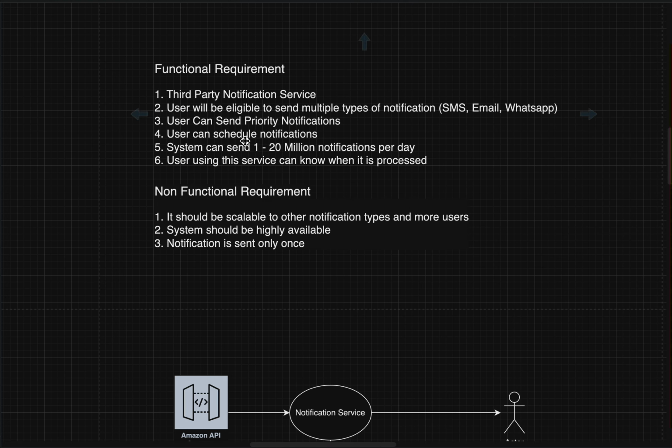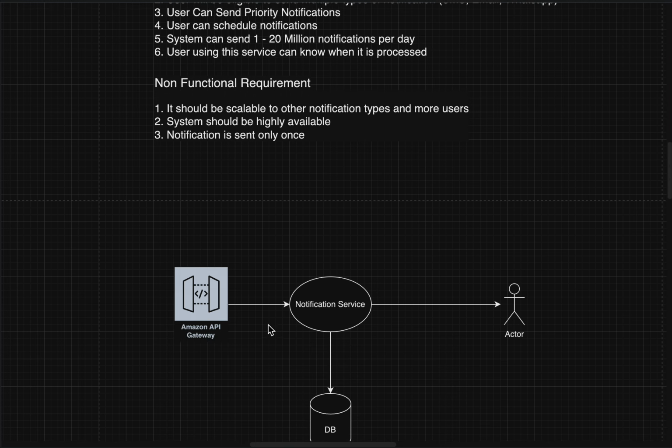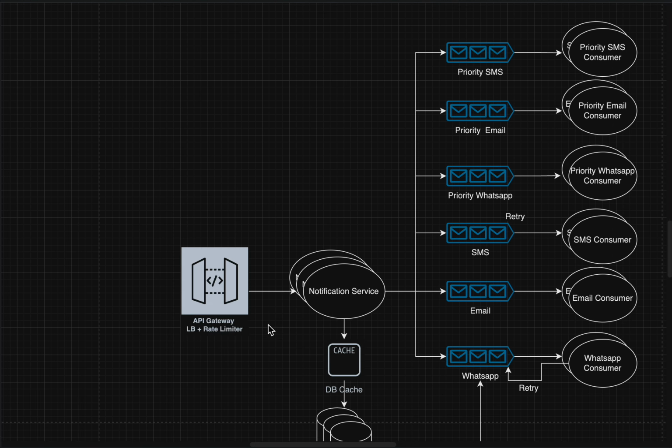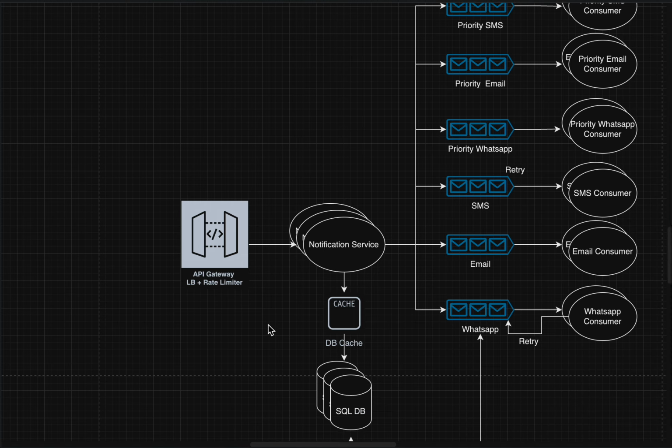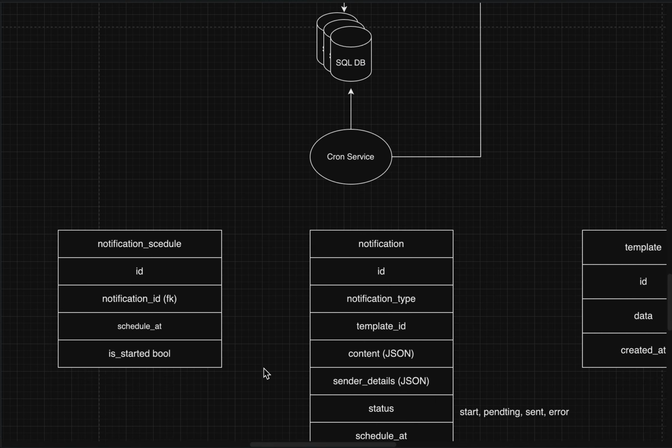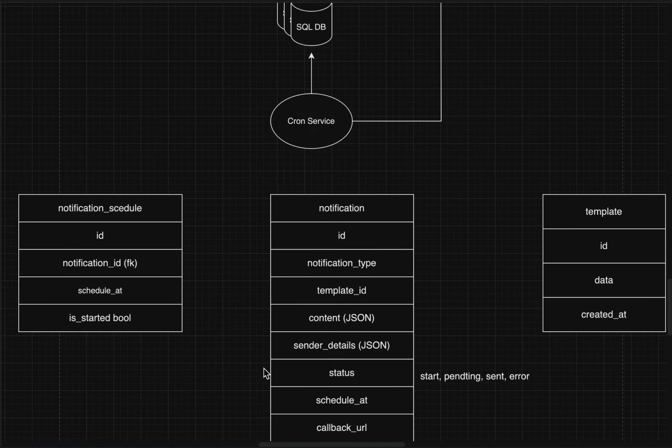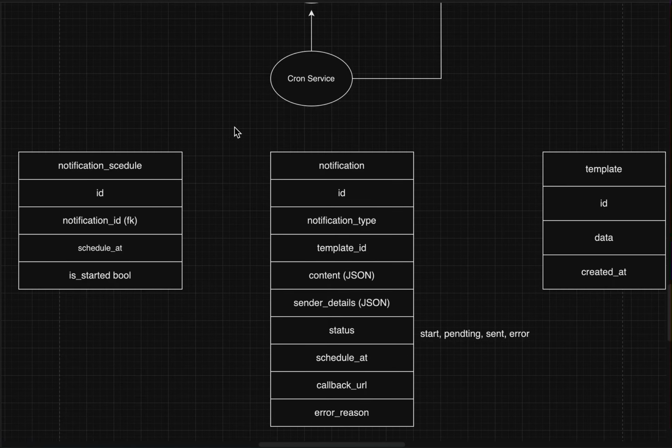Now, how can we schedule some notifications? Before telling how we can schedule, let's come up with the DB design. This is the DB design which I have come up with. We will have a primary table, which is the notification table. It will have a notification ID, type, template ID, content, sender details, its status, whether it was scheduled and when. I will tell what this callback URL is. We can have error reasons also. Many things can be there.